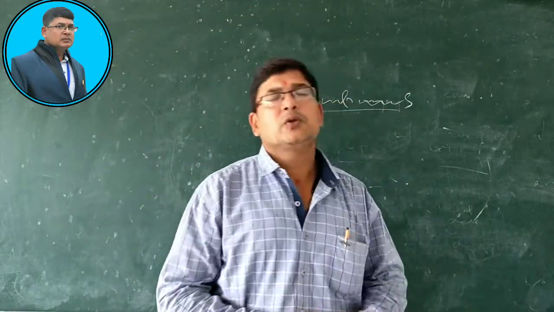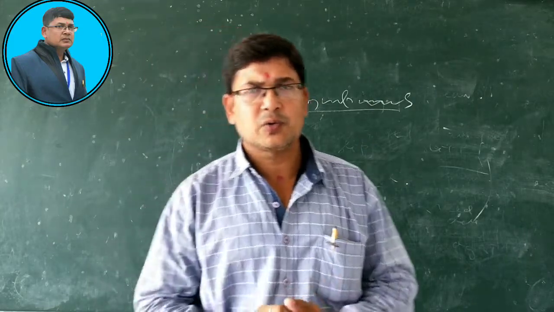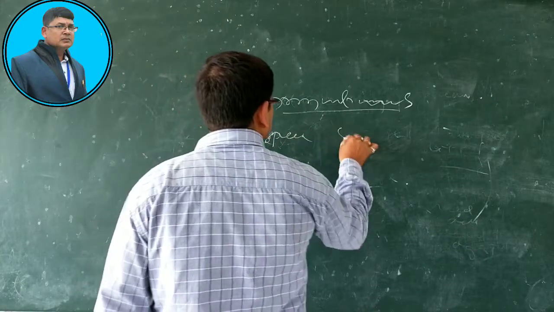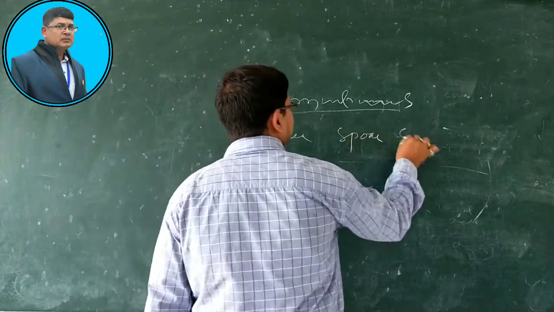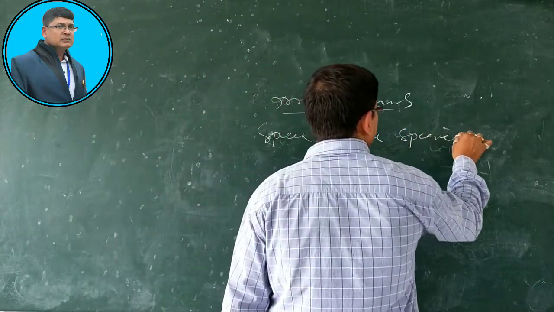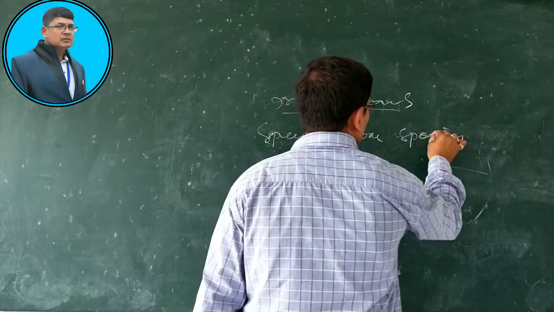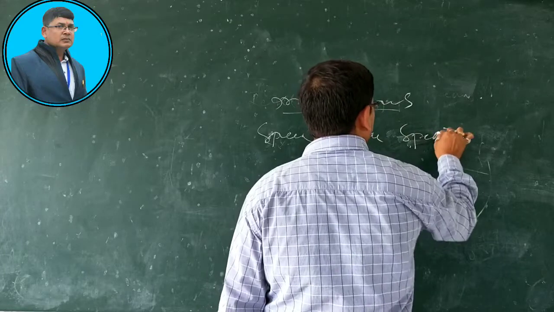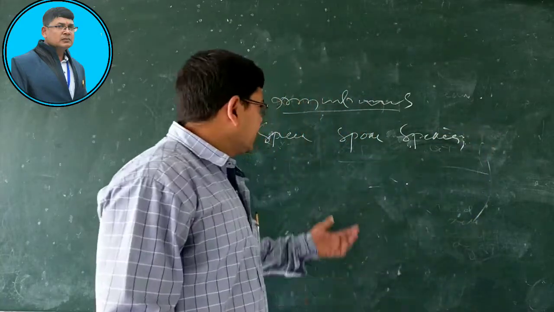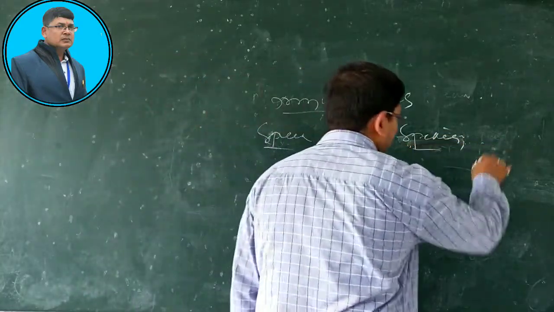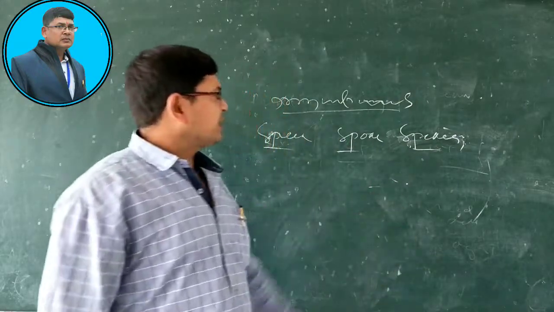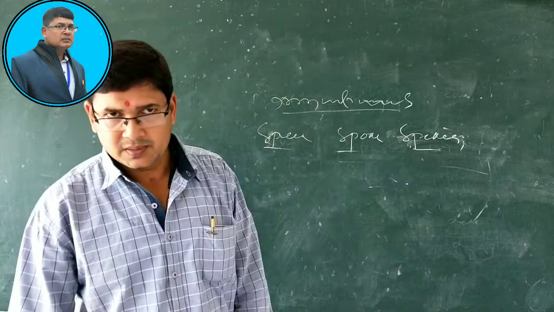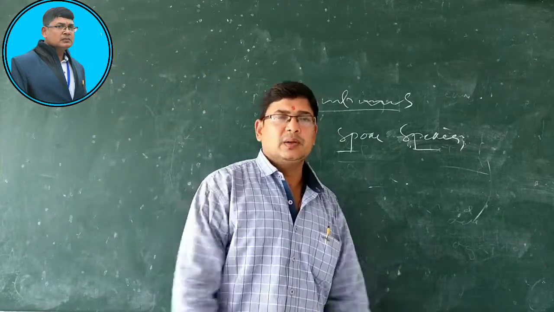They are also known as strong verbs, like speak, spoke, spoken. Three different forms are there: speak, spoke, spoken. Yes or no? So this type of verb is also considered a strong verb, or irregular verb. Understood?